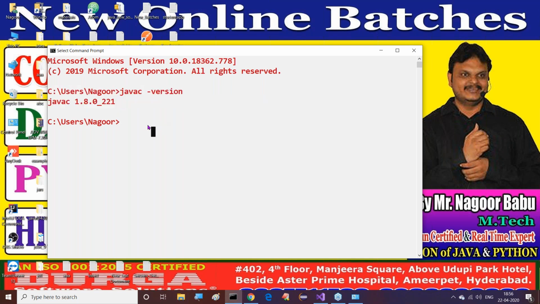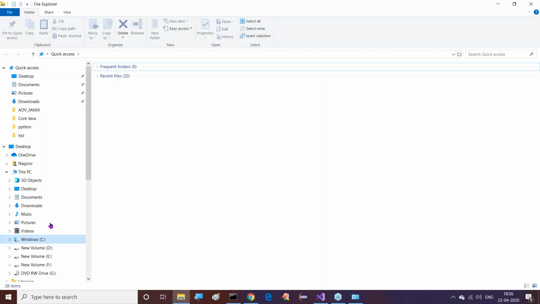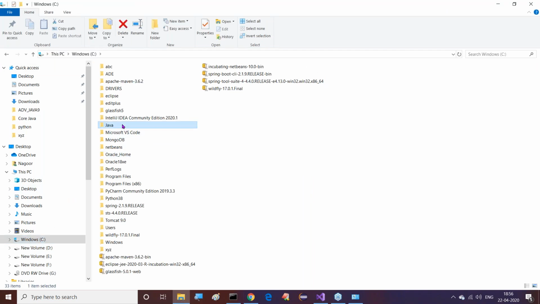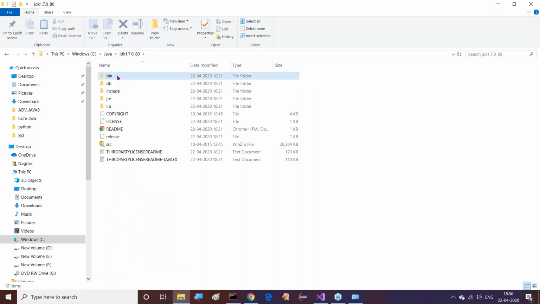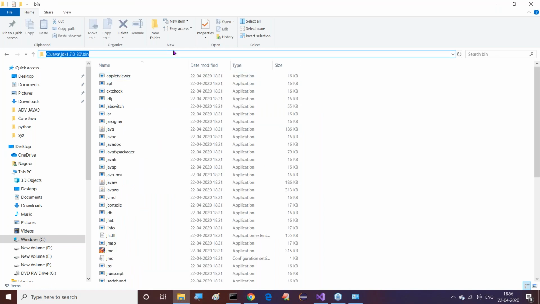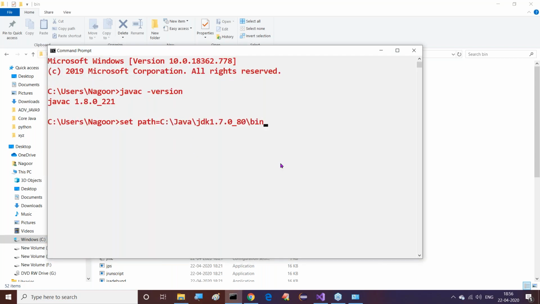But now what I'm trying to do in my system is set path equal to, I'll go to the C drive, Java, JDK 1.7.0_80 bin. Here we are getting it. Just let me copy this. This I want to set to this one here.